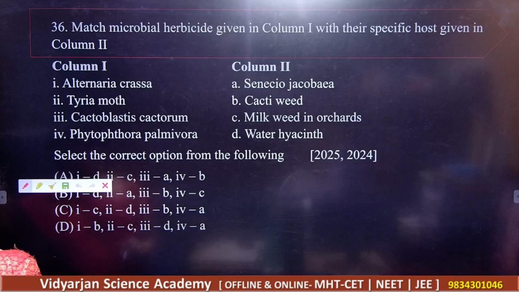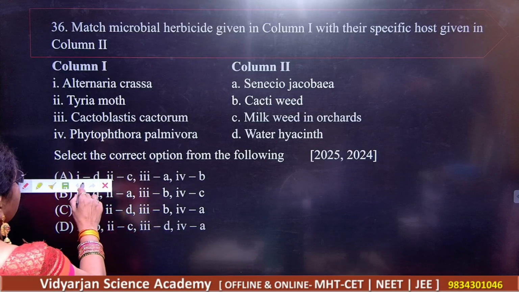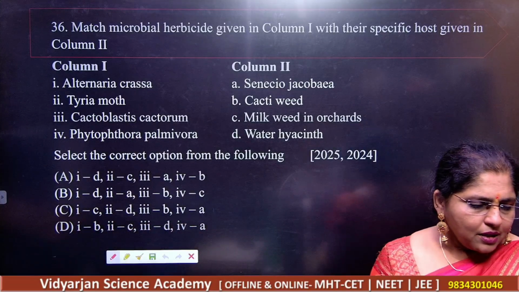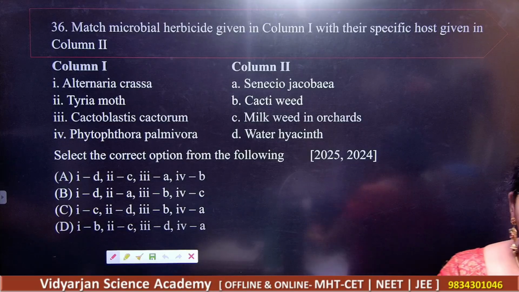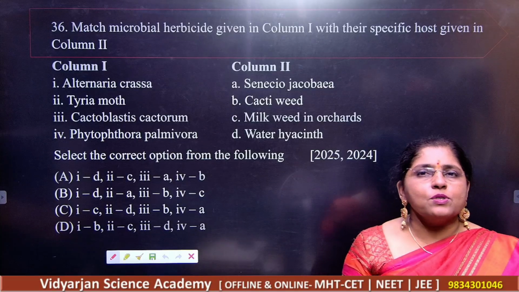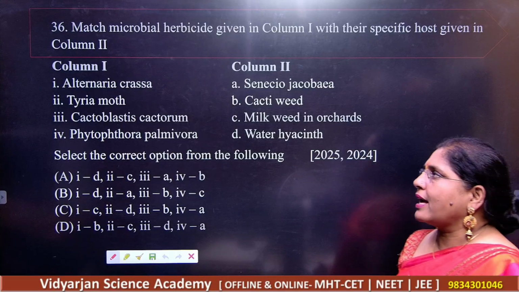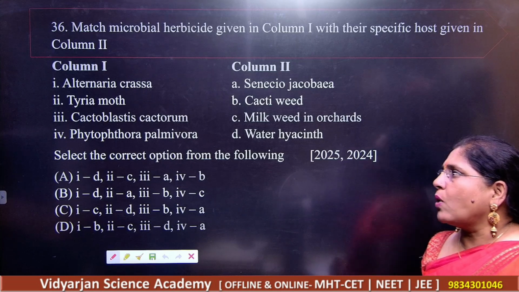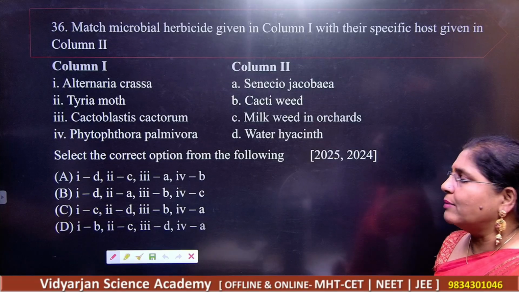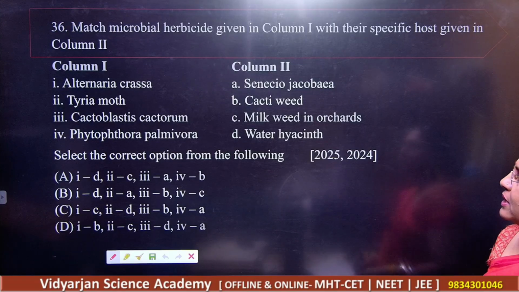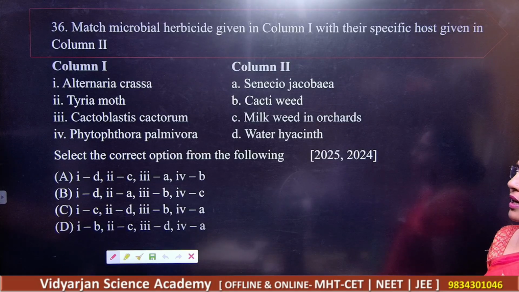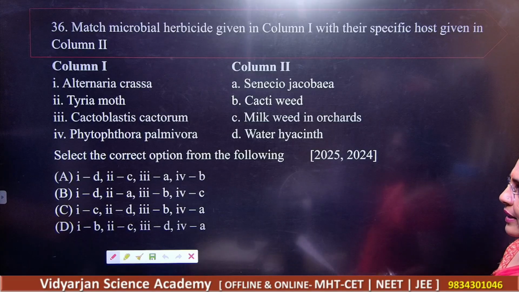The next question is match the following. What is given in column 1? See here minutely what is in column 1. Column 1 will give you some of the important species like Alternaria crassa, then Chiria moth, then Cactoblastis cactorum, then Phytophthora palmivora. And column B is giving you the very special things, on which particular thing they are acting.